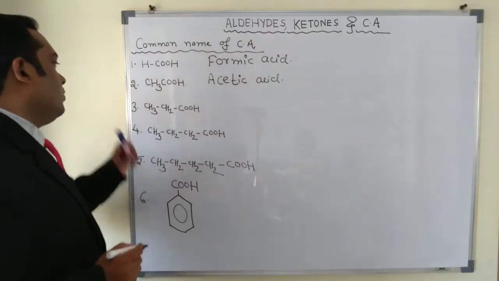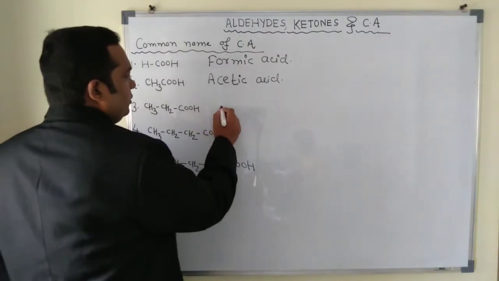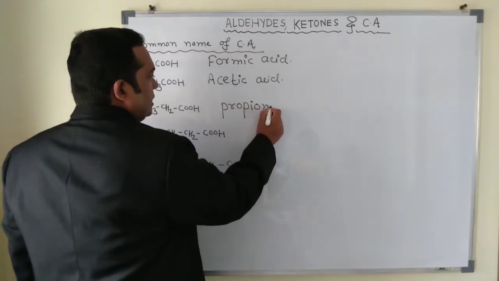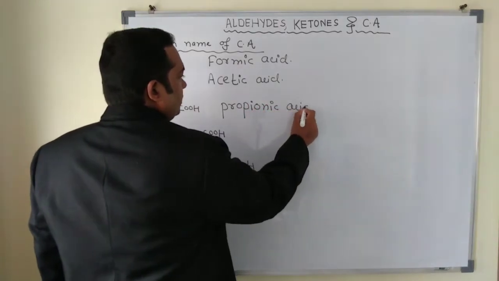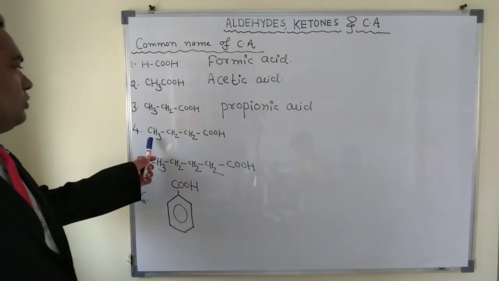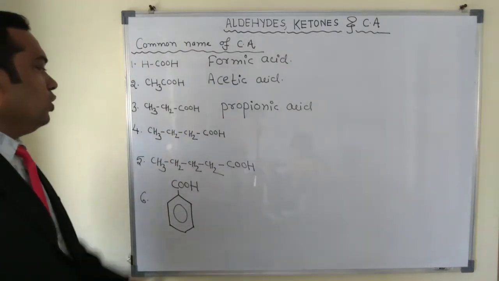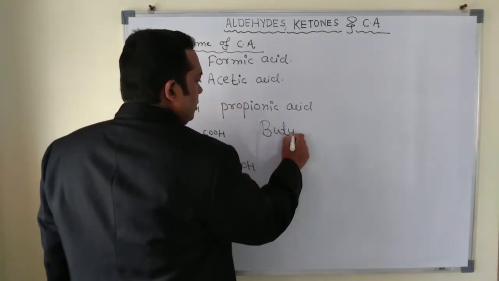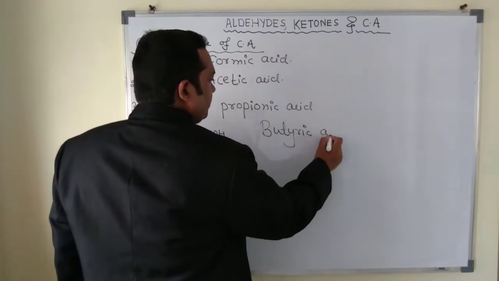The third one has three carbons, which is propane, and it is called propionic acid. The fourth one has four carbons, 1, 2, 3, 4. Four carbons means butyric acid.